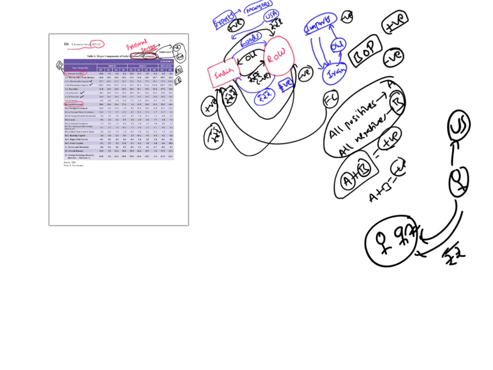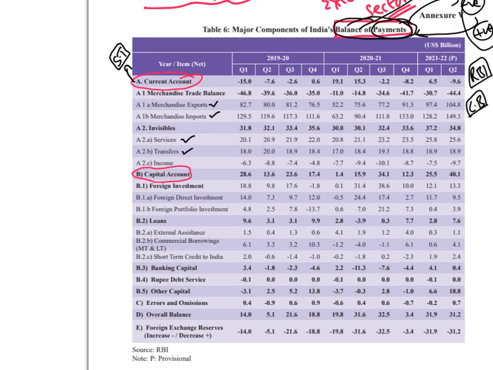For example, the same parents are sending money to the student who is studying in US. He is not working there. Let's say he is studying in US and they are sending money to him. Again, it comes under current account. If they are sending money, obviously it's a negative transaction because the money is going out. If he is sending money to his parents, it's a positive transaction because the money is coming in. Positive and negative depends upon whether the money is flowing out of the country from India to other countries or from other countries to India. Current and capital, it depends on the nature of the transaction, whether it is a short-term transaction or a long-term transaction. So we have looked at current account.